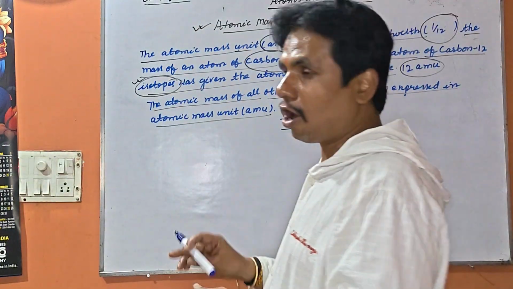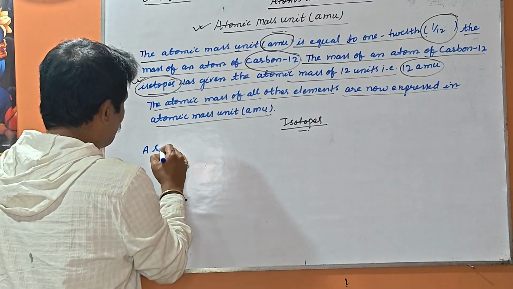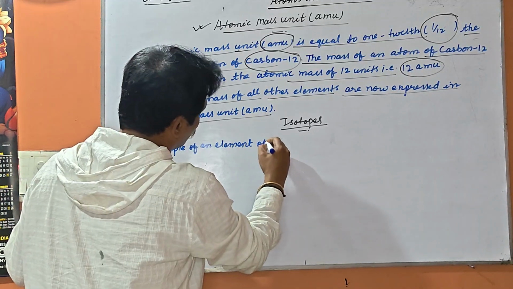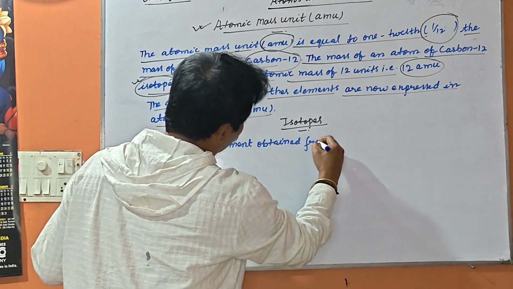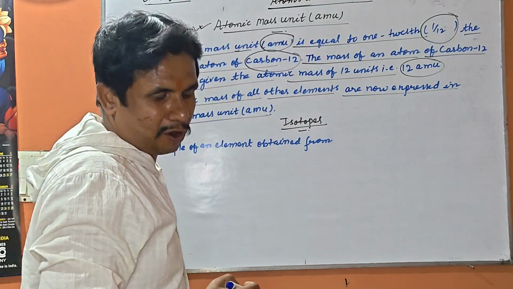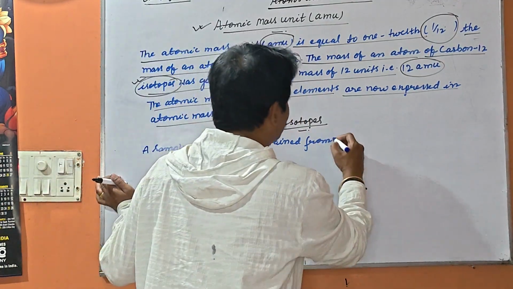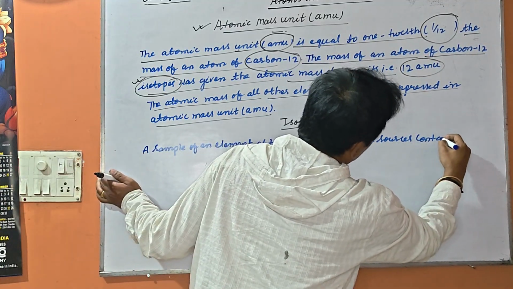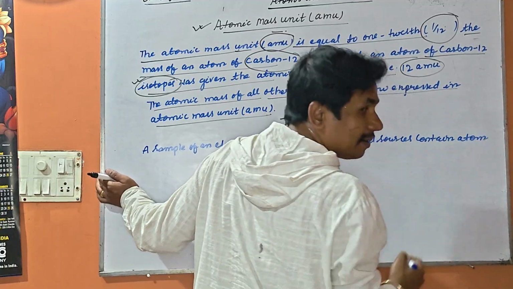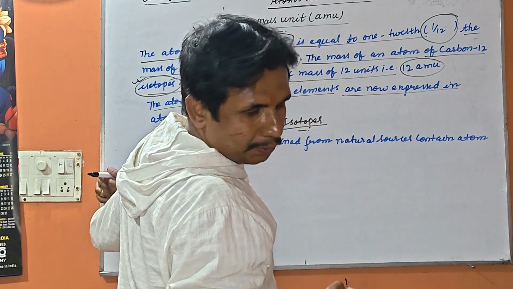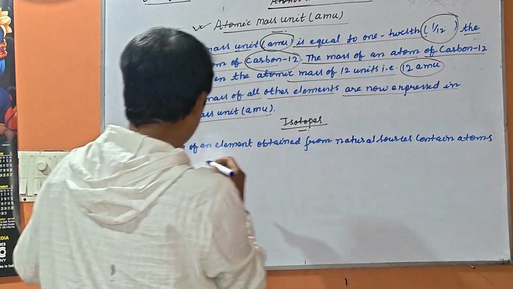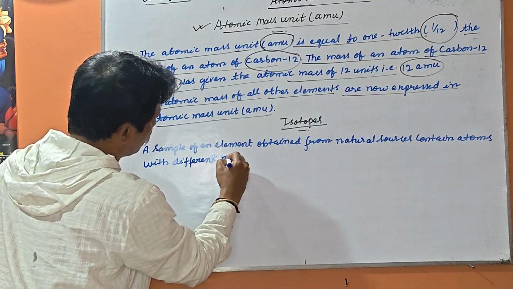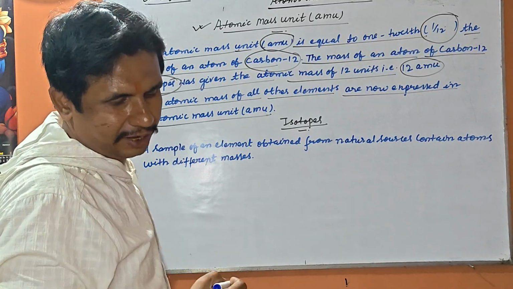A sample of an element obtained from natural sources contains atoms with different masses.